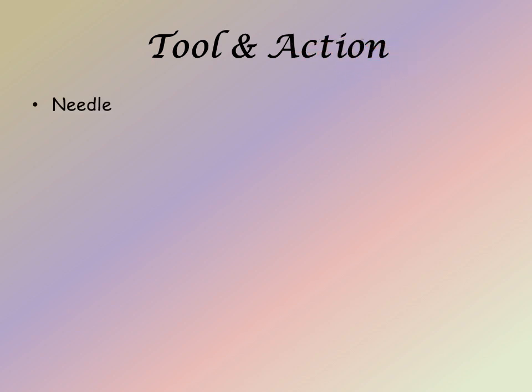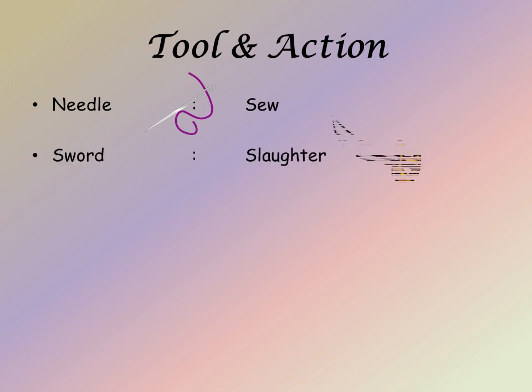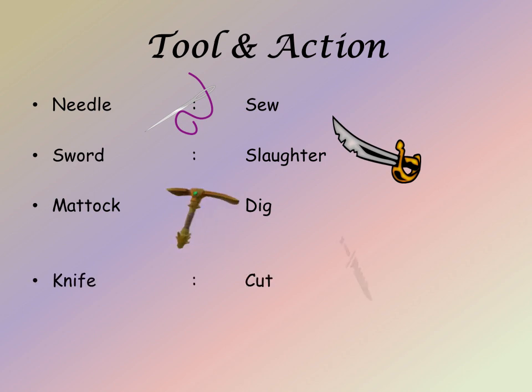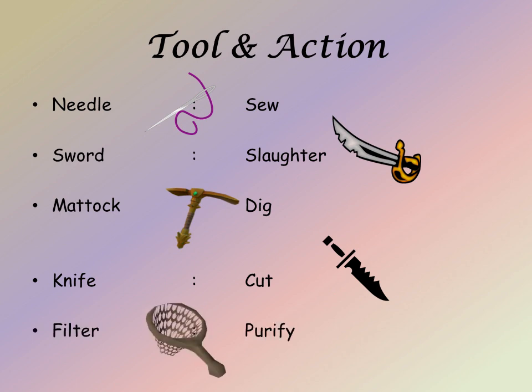The next relationship we are going to see here is tools and their actions. Needle is used to sew the clothes. Sword is used to slaughter the animals. Mattock is used to dig the soil. Knife is used to chop the vegetables or cut the vegetables. And the function of the filter is to purify the impurities.